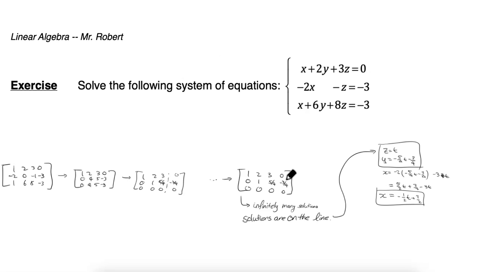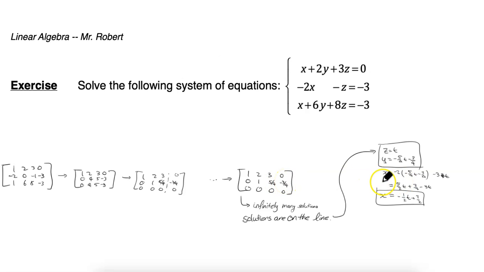If you think back at the previous section, we had noticed that when we have 3 planes, the solutions are on a line typically. So we can describe what this line is. And to do that, we're just going to say that z is a parameter t. So we just define z to be t, and t is a value that we can choose later on. And that, in turn, means that y is equal to -5/4 t - 3/4.